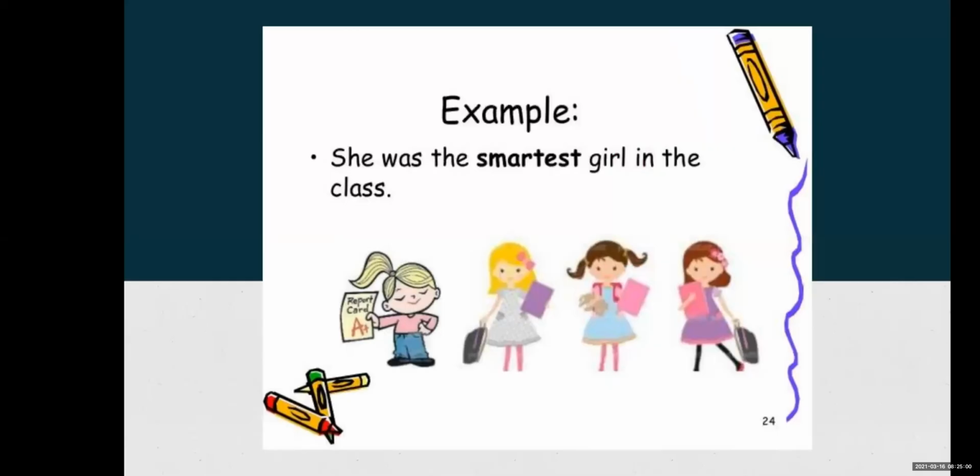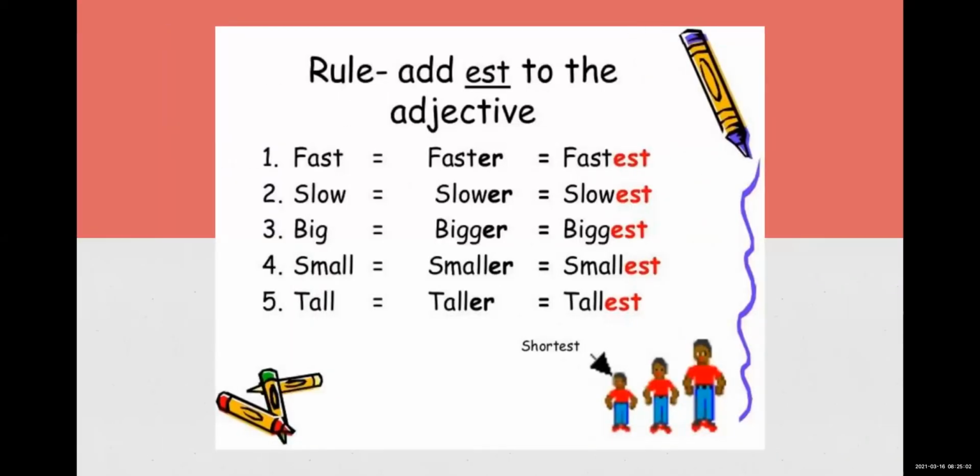Est is added every time to make it an adjective of superlative. Okay, everyone clear with this? So in comparative, we are adding er to the adjective, and in superlative degree, we are adding est to the adjective.